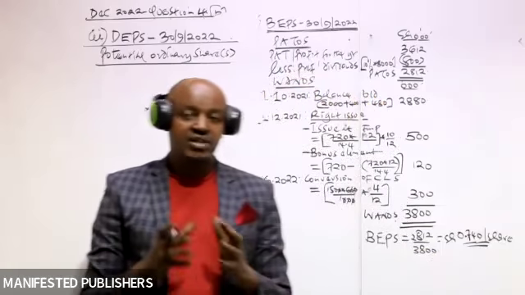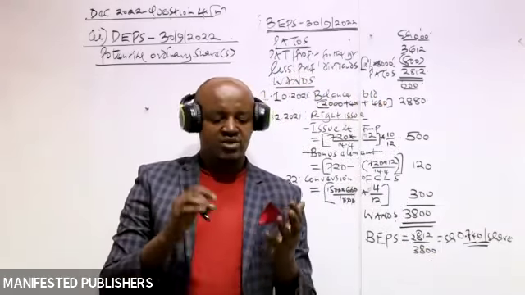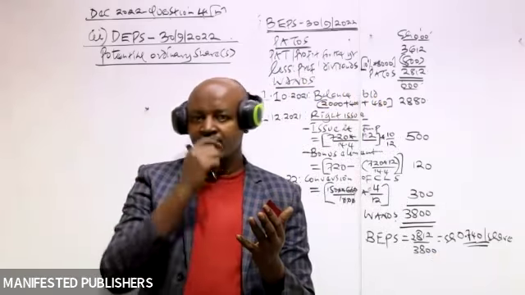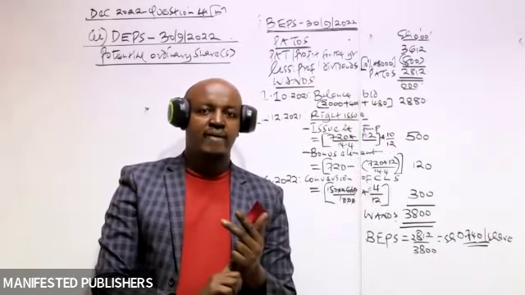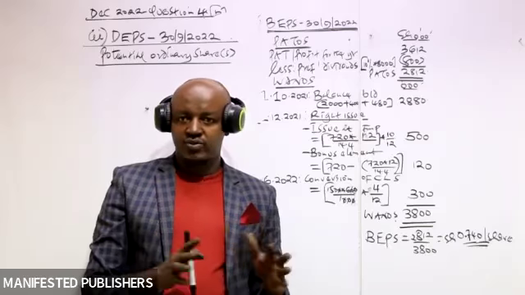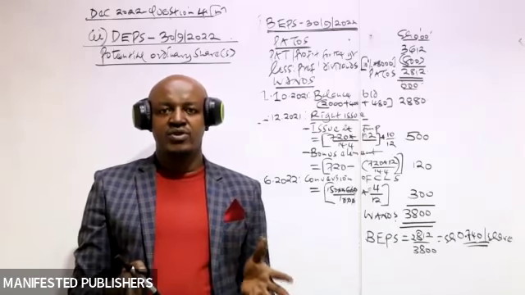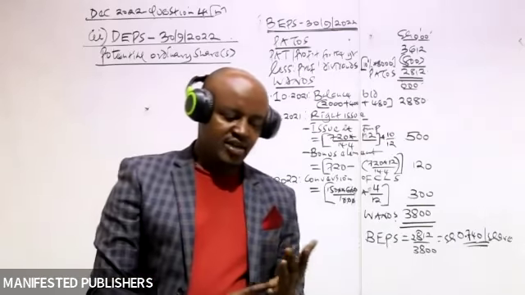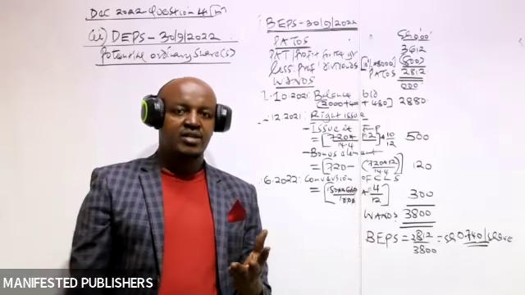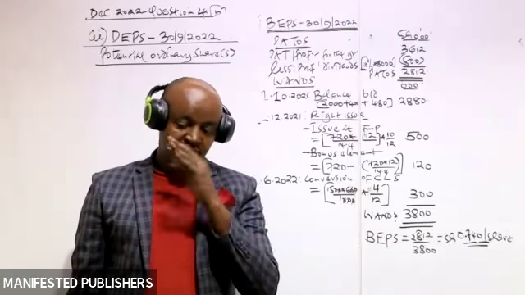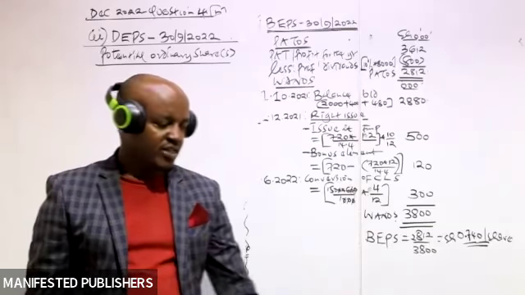And actually, in this case, you have said when checking those potential ordinary shares, what do you check for? One, any convertible security which had been issued by the company, and number two, any stock option. Had the company granted the employee stock option? That is the first thing. Then number two, you compute the increase in earnings, increase in number of shares for each, and then finally you compute the diluted earnings per share.